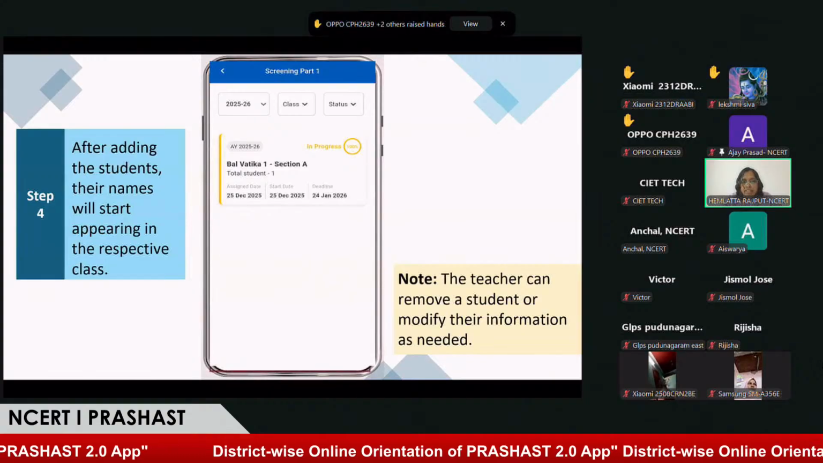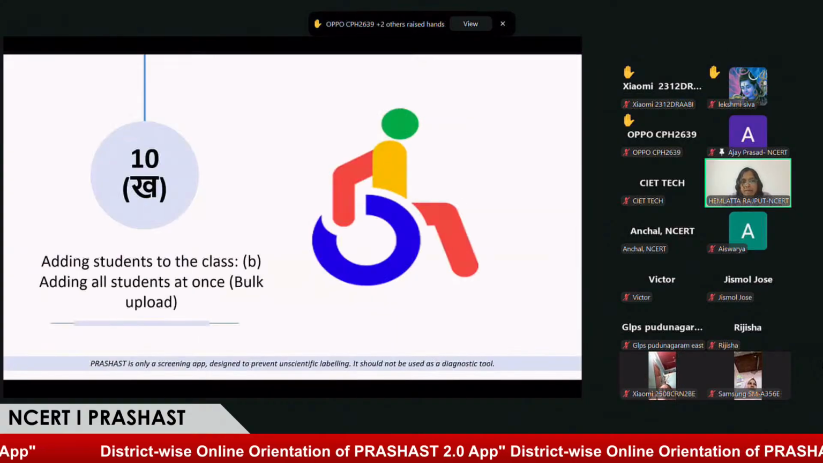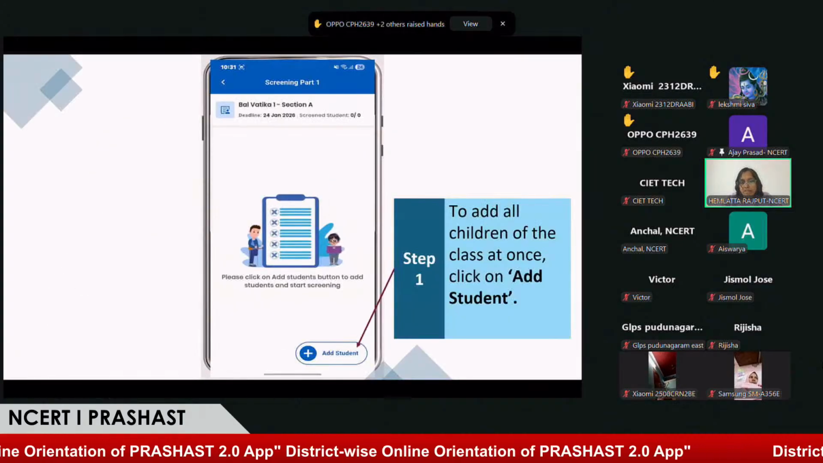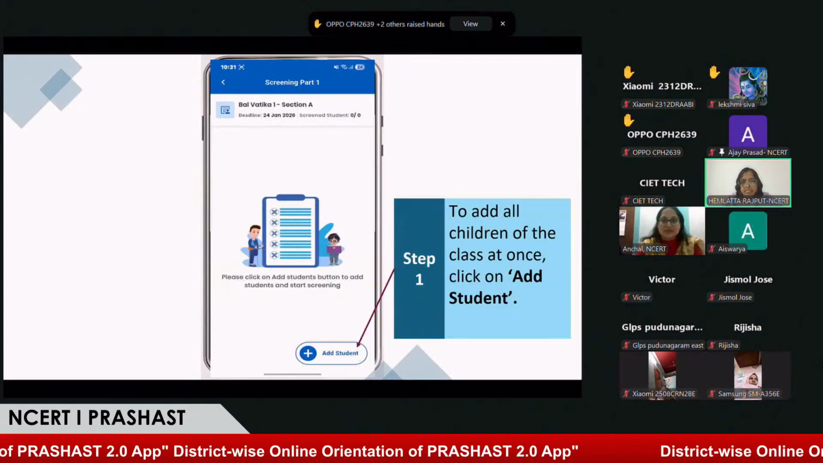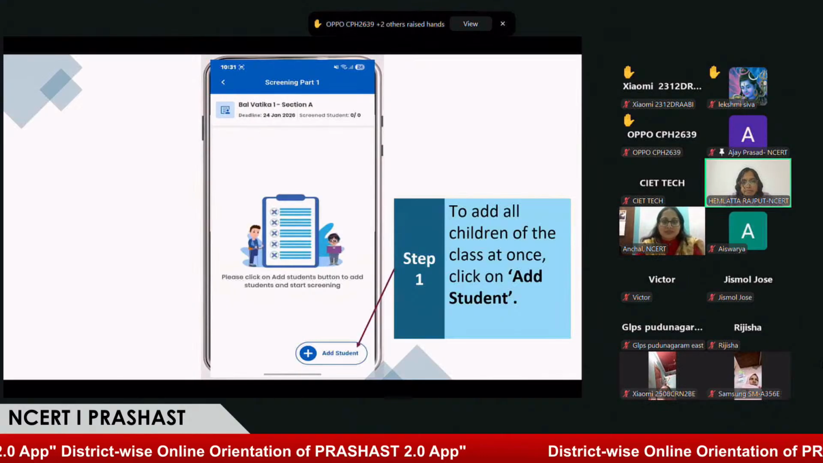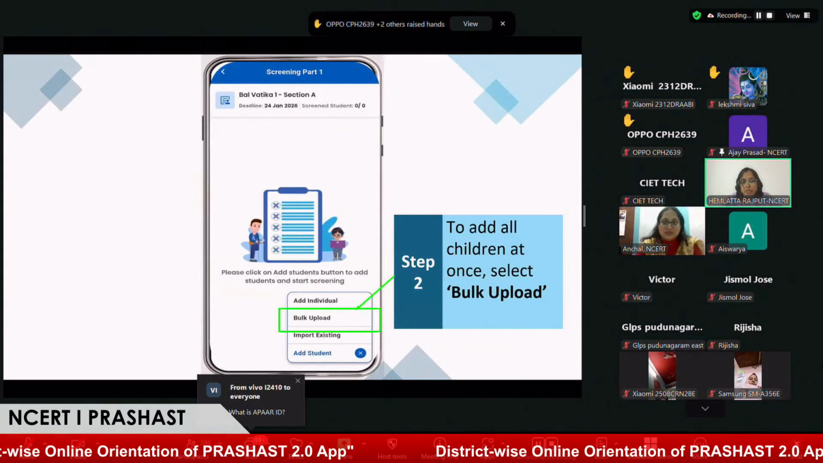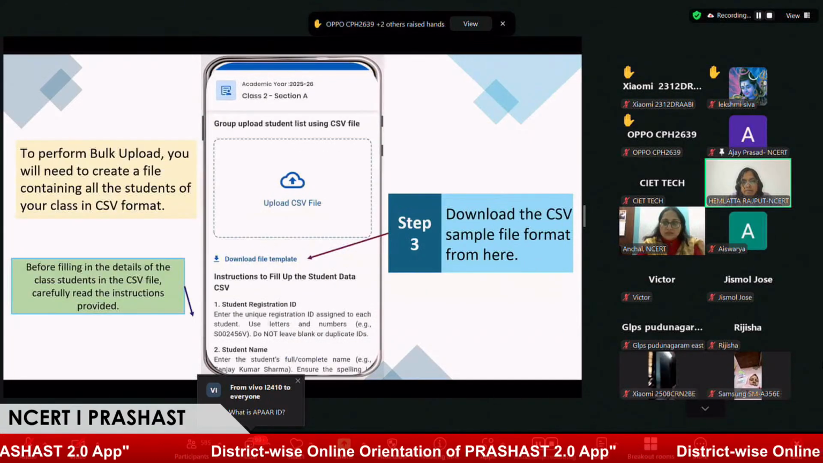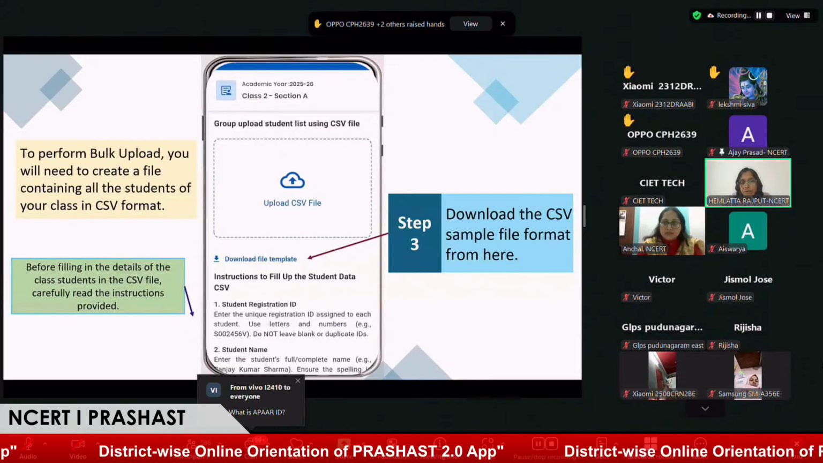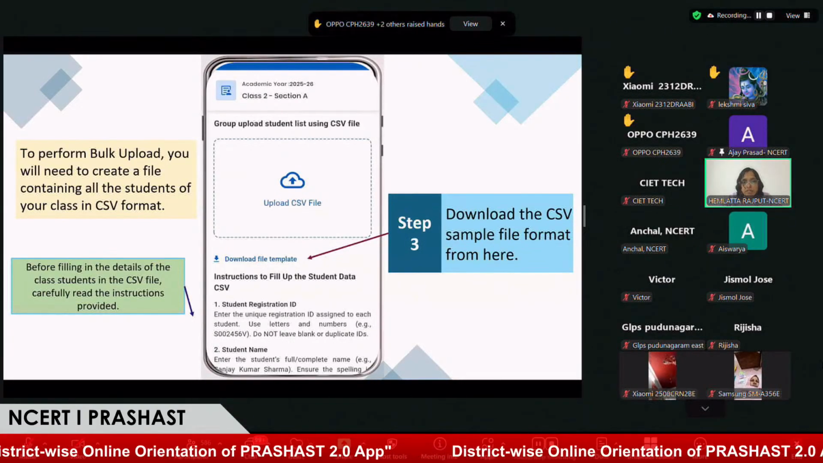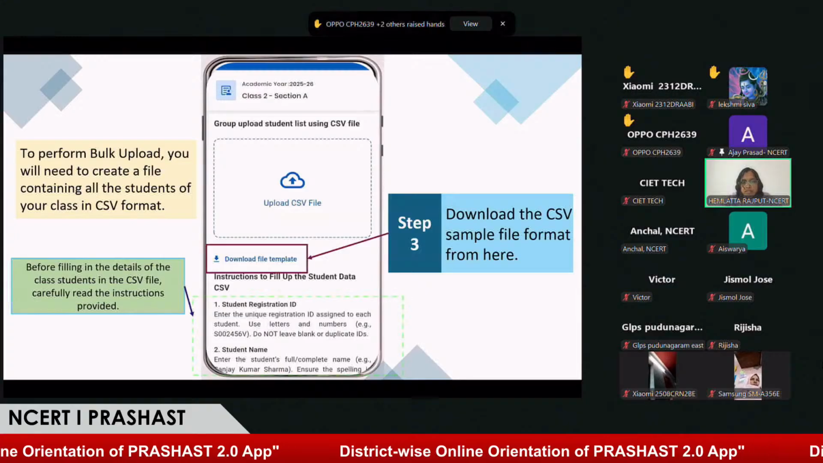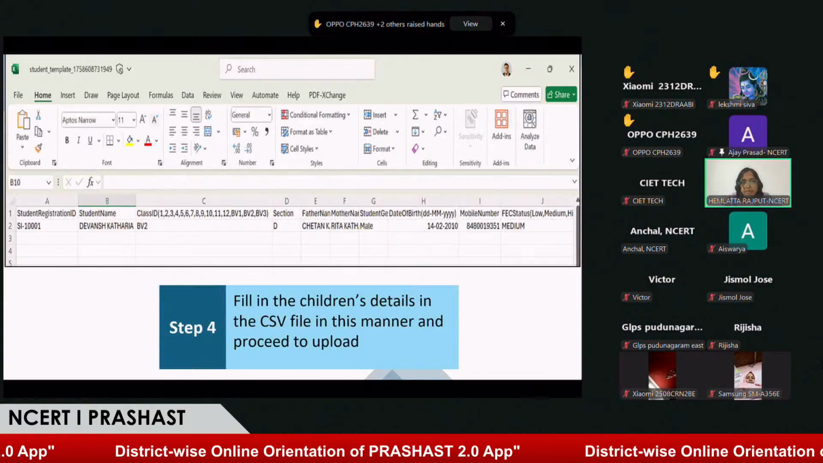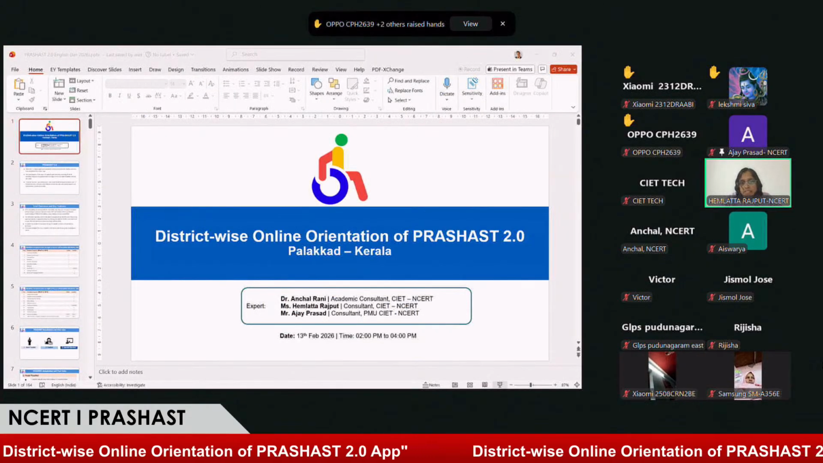Let's see the other process, that is the bulk upload. How will we do this? In bulk upload, you have to click on the add student button again. Now this is the bulk upload option. You have to click on this. Now this is the template available for you. You need to download this template first of all. And once downloaded, you see that the proper format is given for entering the students' data.